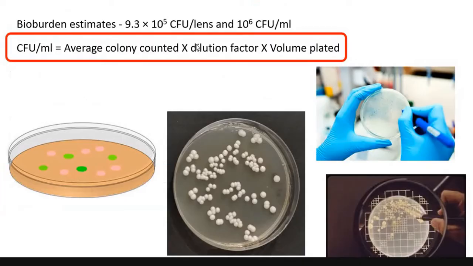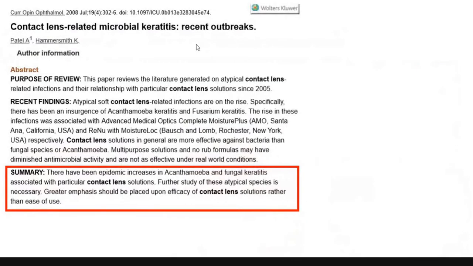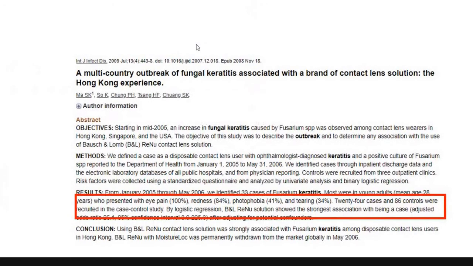So this is just not an assumption. It has been supported by literature. In the middle of 2005 to 2006, there was a multi-country outbreak of Fusarium keratitis because of the use of a particular brand of contact lens solution. Renu Moisture Lock was a solution which got contaminated by the Fusarium organism itself, and people who used that particular solution all started reporting Fusarium keratitis. So it was a multi-country outbreak, and that solution was banned from usage.